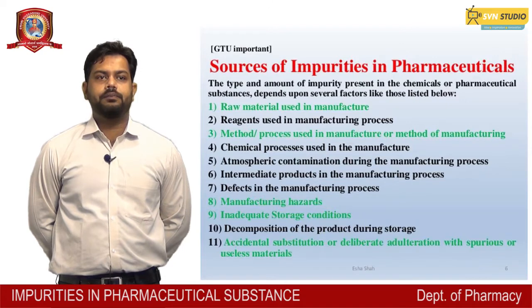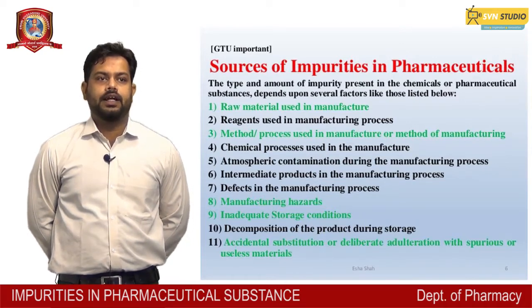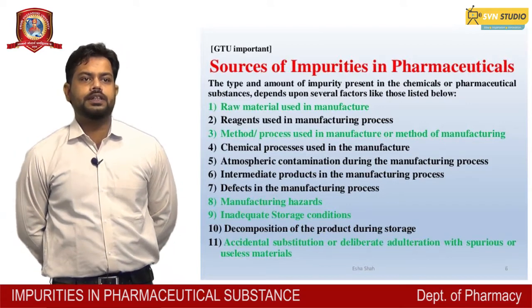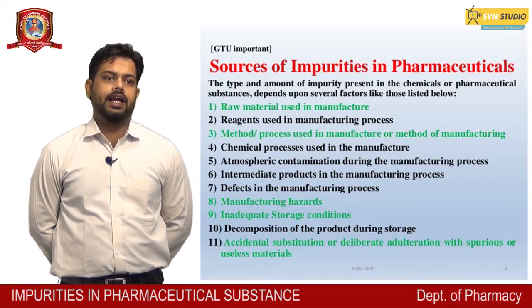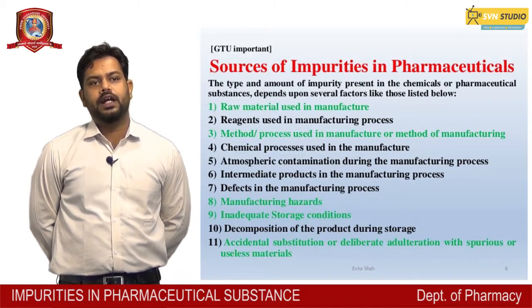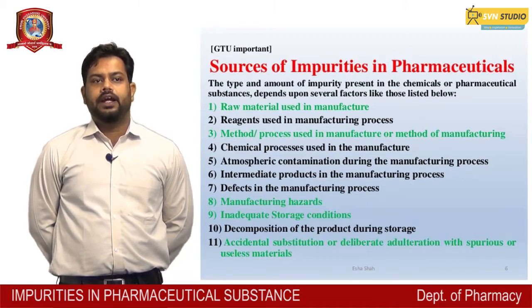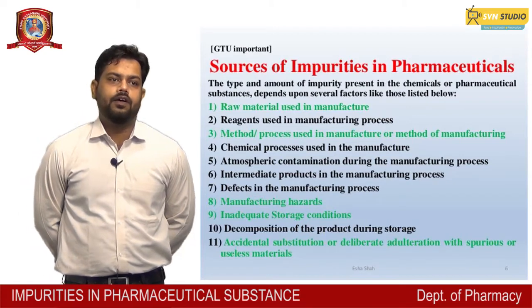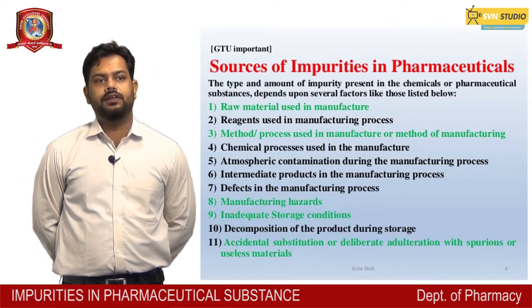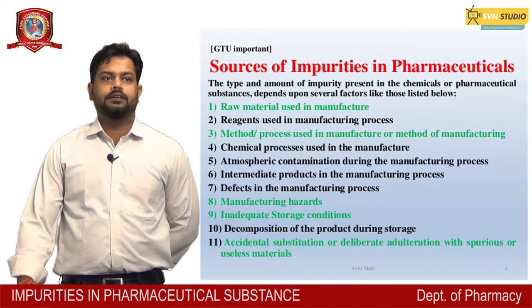Atmospheric contamination during the manufacturing process. Intermediate products in the manufacturing process. Defects in the manufacturing process and manufacturing hazards, etc. The last one is decomposition of the product during storage. It is also a very important point for impurities.